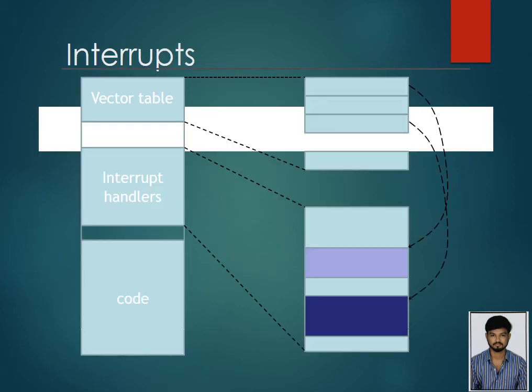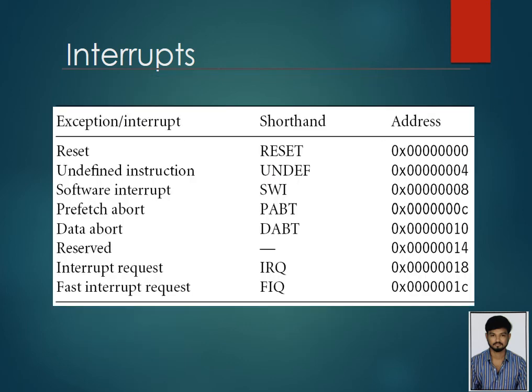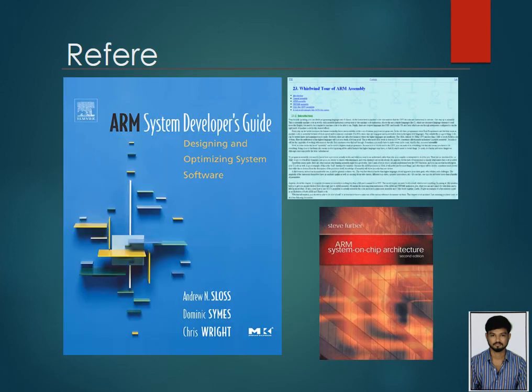Interrupts: the vector table and interrupt handlers. The interrupts with their shorthand and addresses are: reset, shorthand reset; undefined instruction, UNDEF; software interrupt, SWI; prefetch abort, PABT; data abort, DABT; reserved; interrupt request, IRQ; fast interrupt request, FIQ. By reference to the ARM developer guide, these are to be developed.